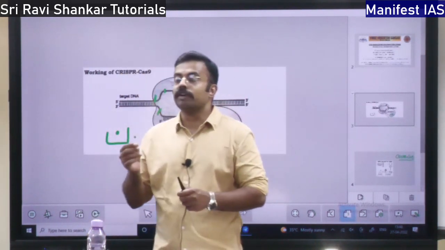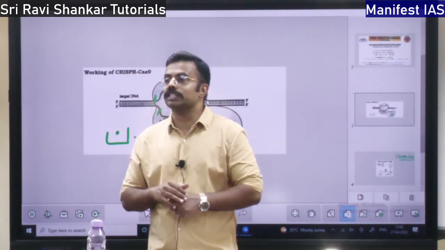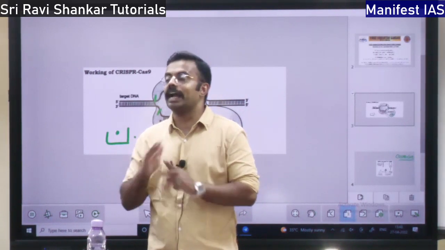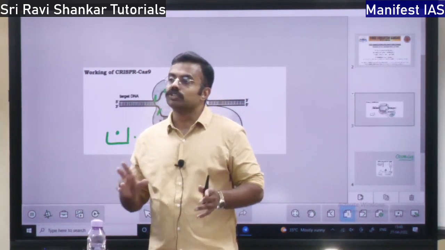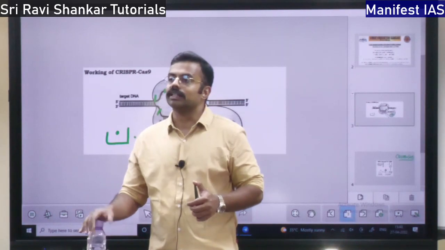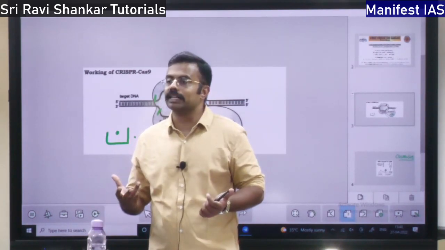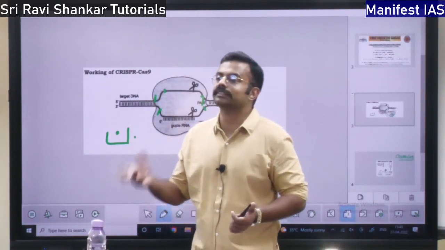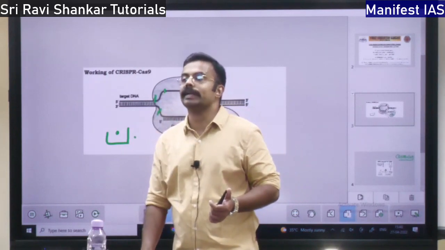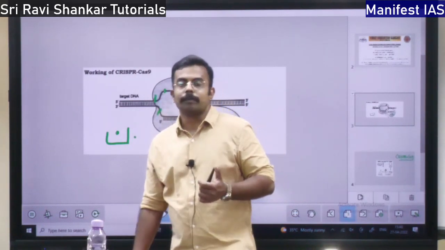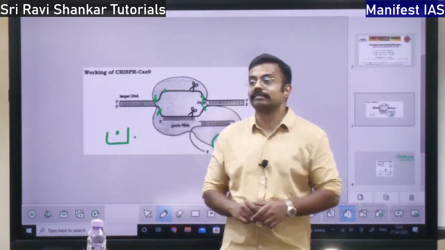Because this polio virus would be recognized by the immune system and it is going to launch an attack and kill the polio virus. So our body will remember the polio virus. In future, if the polio attacks, it is going to kill the polio virus immediately. So for polio virus, there are 3 types of vaccines.